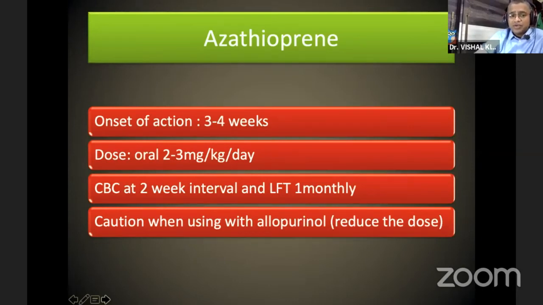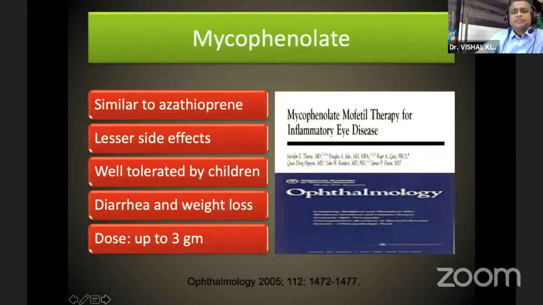In this, patients should undergo CBC at every 2-week interval and liver function test at monthly interval. You should take precaution while using allopurinol; you reduce the dose because of the interaction. Then coming to MMF, that is mycophenolate. It is similar to azathioprine, but it has fewer side effects and is well tolerated by children. Common side effects are diarrhea and weight loss, and the dose is up to 3 grams.